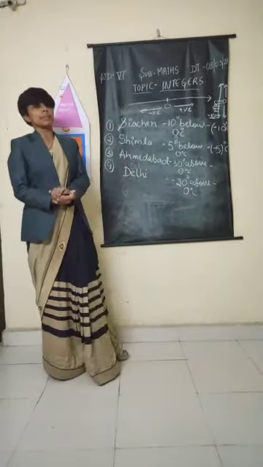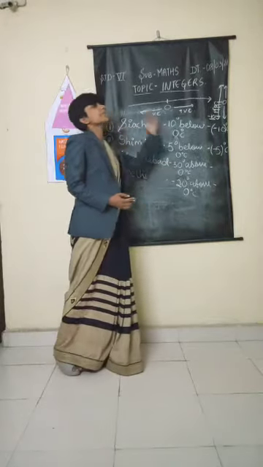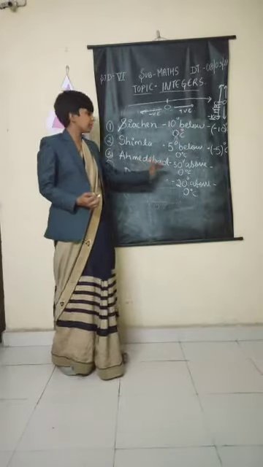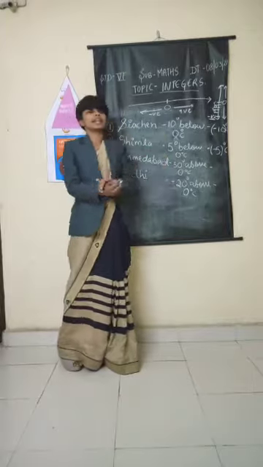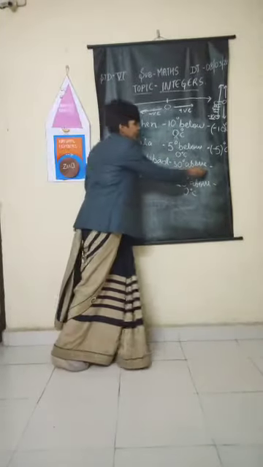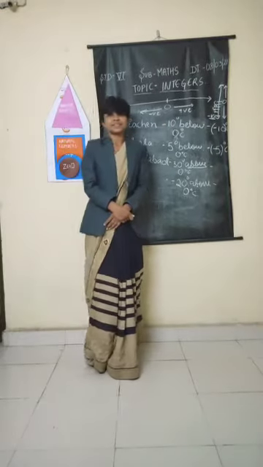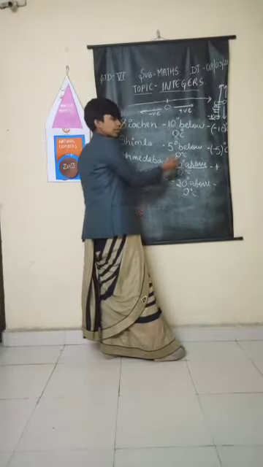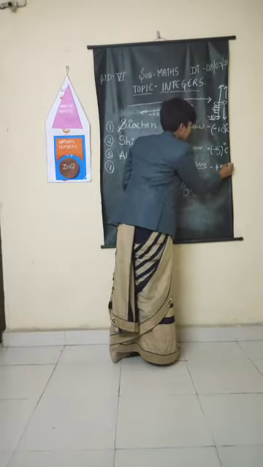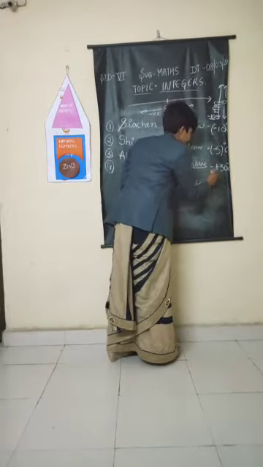Now, Ahmedabad's temperature is 30 degrees above 0 degree. So first tell me, will it be a positive integer or a negative integer? Think of this word above and then tell me. Positive. Very good. So plus, what is the numerical here? 30. Very good. So the temperature will be 30 degrees Celsius. You can simply write it as 30 degrees Celsius or plus 30 degrees Celsius.